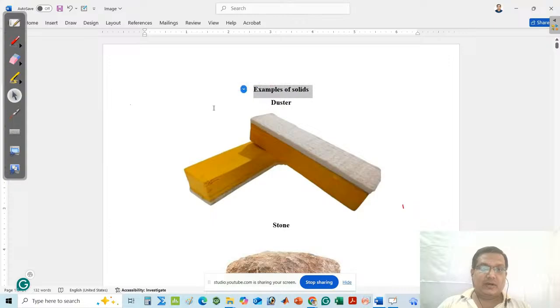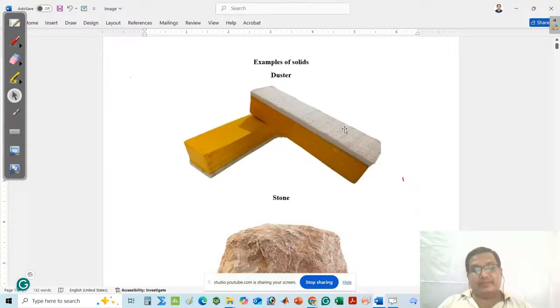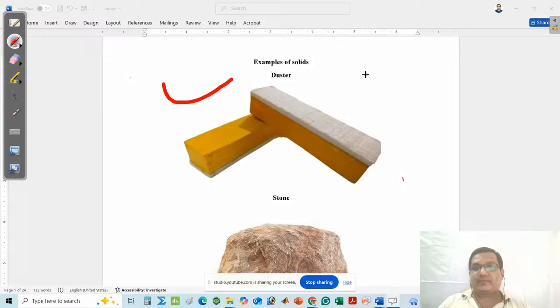If you think about this, it is a matter, because according to the definition of matter, matter must have some mass and need some space to occupy. One is the mass. Another is that it needs some space to keep.